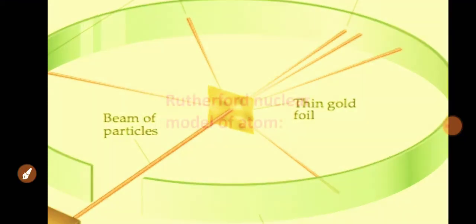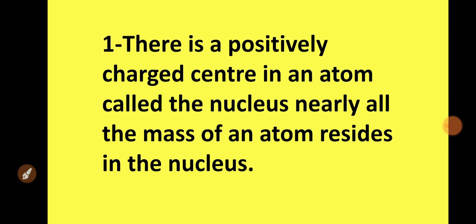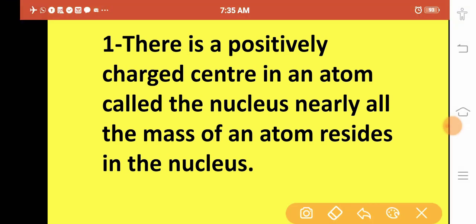Now, Rutherford nuclear model of atom. So after the conclusion, overall what model was given by Rutherford we will see here. Now first one, there is a positive charge center in an atom called the nucleus, and nearly all the mass of the atom is present in the nucleus. See, this is the nucleus.